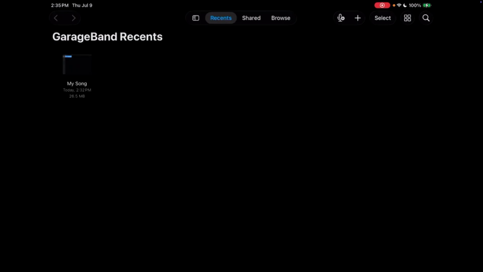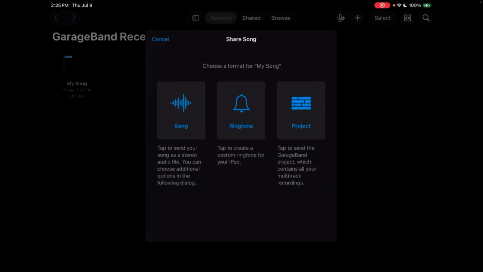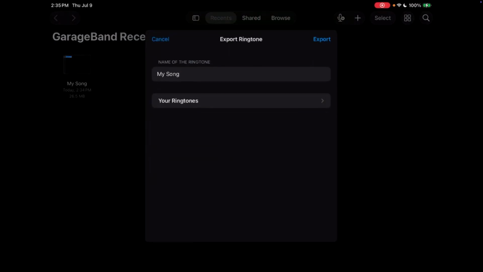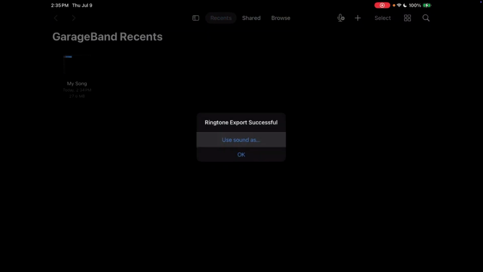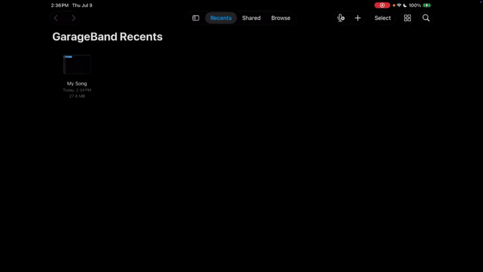In the browser, touch and hold the project, then tap Share. Choose Ringtone, enter a name for your ringtone, and tap Export. After the export is complete, tap Use Sound As, then select Standard Ringtone to make it your default ringtone immediately.